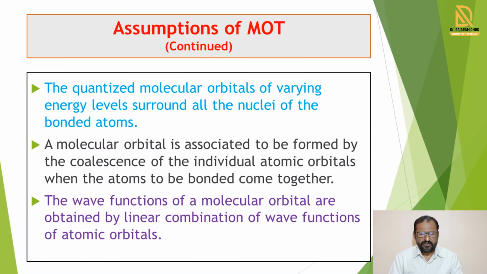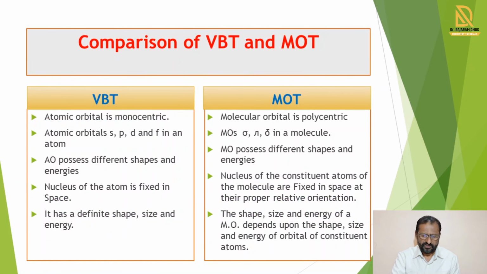Now one of the important assumptions explained by Hund and Mulliken is that wave functions of molecular orbitals are obtained by linear combination of wave functions of atomic orbitals. Means atomic orbitals combine with each other and there is formation of molecular orbital. So in this formation of molecular orbital, the combination of wave functions is very important. So these are the different assumptions of MOT.